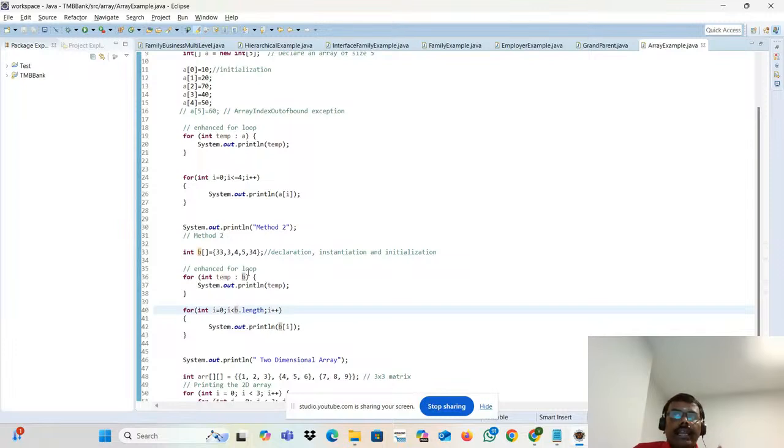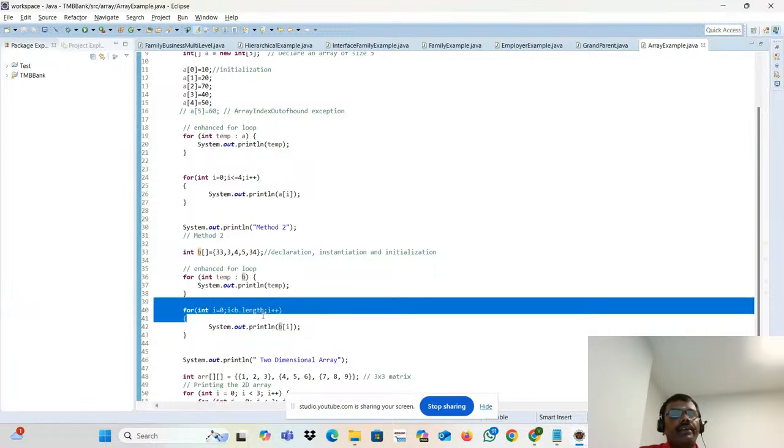Array is starting from 0, 1, 2, 3, 4. So only up to 4. If we put less than or equal to 5, it will throw an error. Why? There is no such element in the 5th position. ArrayIndexOutOfBoundsException will be thrown. You are out of the boundary. That's why I put this one. Try it. It will work.